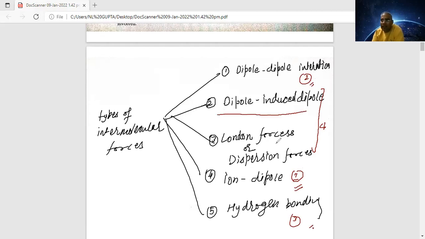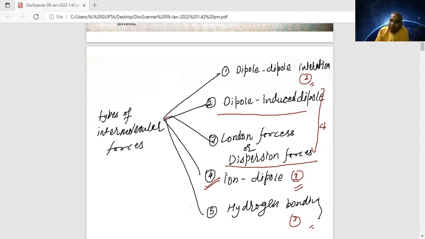London forces, as the name appears, are dispersion forces. This is a much weaker bond. The weakest one is the dispersion force. And the strongest one is ion-dipole. We will understand that later in this video.